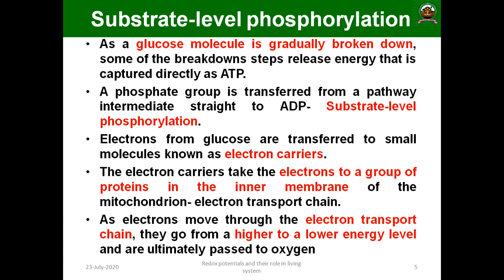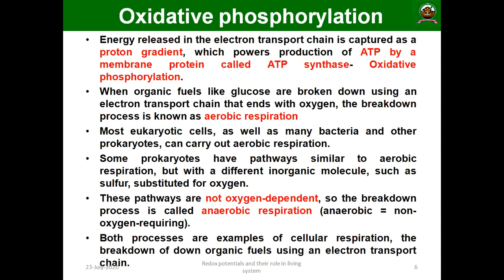Once the electrons move through the electron transport system, they go from a higher to a lower energy level and ultimately pass to oxygen. So that is important. Obviously these oxidation and reduction reactions are happening, and they have a vital role.